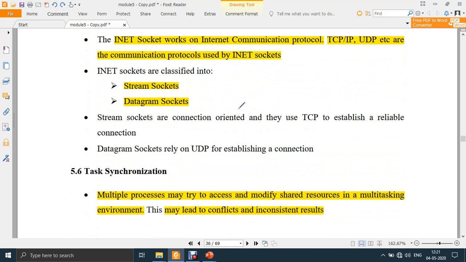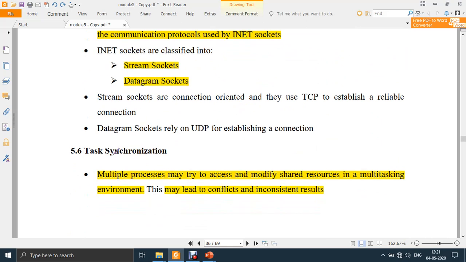So this is about task communication. In the next lecture, we will talk about task synchronization.